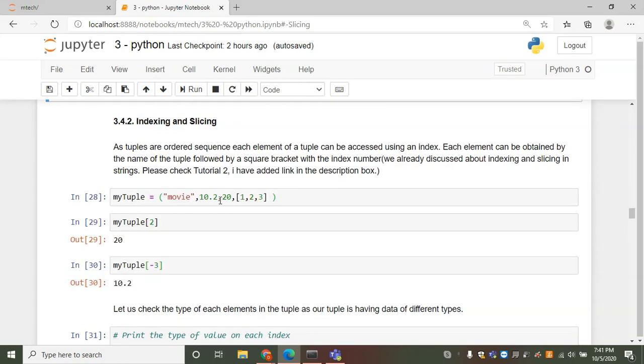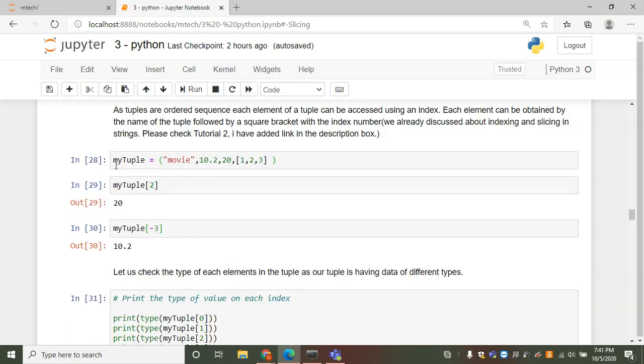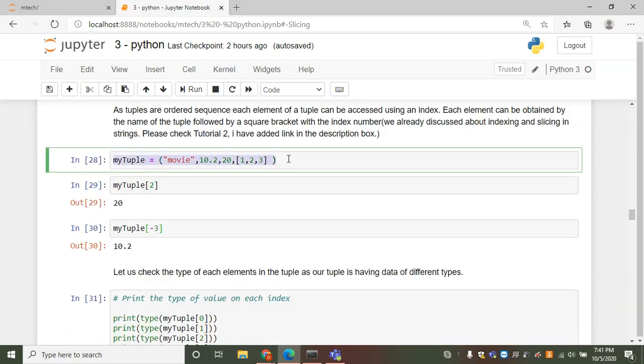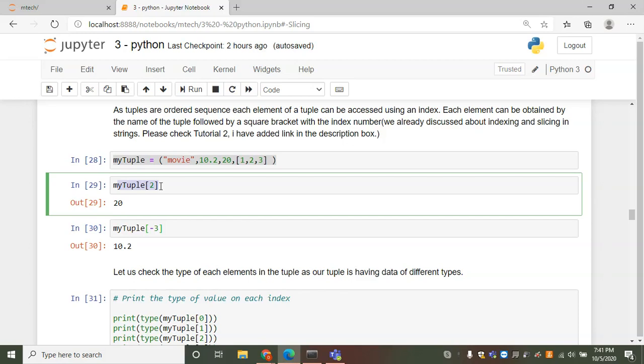Indexing and slicing. As tuples are ordered sequences, each element of a tuple can be accessed using an index. Each element can be obtained by the name of the tuple followed by square brackets with the index number. For example, this is my tuple. I am accessing index 2, which is 20. This is 0, this is 1, this is 2. So myTuple of 2 will result in 20.